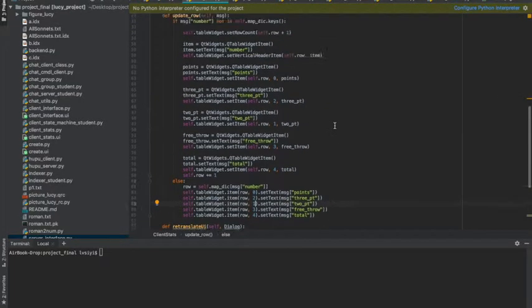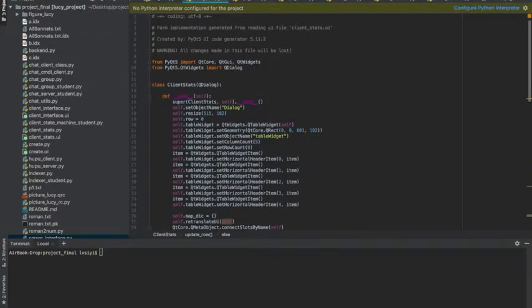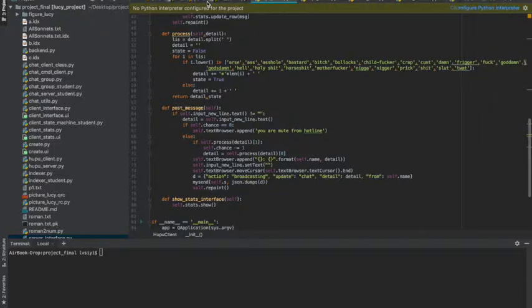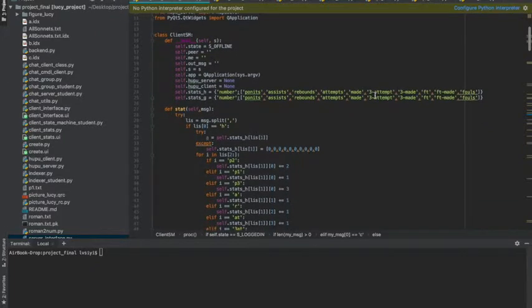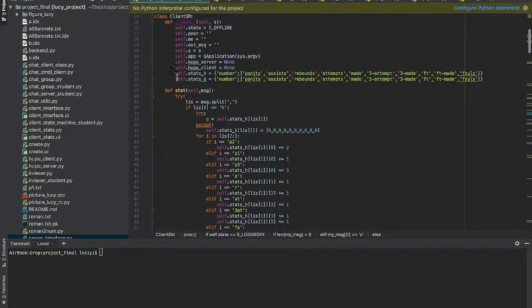So firstly, I will show you our state machine. The state machine is kind of the core of our project. So, the client state machine. As you can see here, for the state machine, I first add 2 arguments, self.state, like dictionaries.